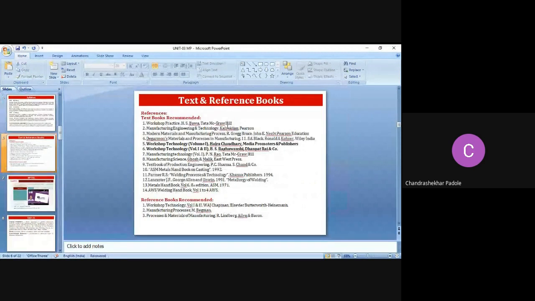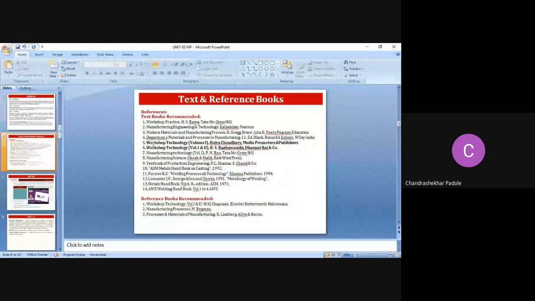Then what is the text and reference book? So these are the text and reference books. Generally, book number 5 and book number 6, Workshop Technology Volume 1 by Hazara Chaudhary, and Workshop Technology Volume 1 and 2 by B.S. Raghuvanshi, Dhanpat Rai publication, right? This book I found very much suitable. The portions are given very clearly, and it is quite understandable for us. But you can go through all these books if required. But these two books are sufficient. I found them sufficient and very interesting.